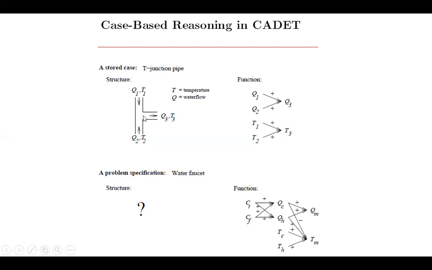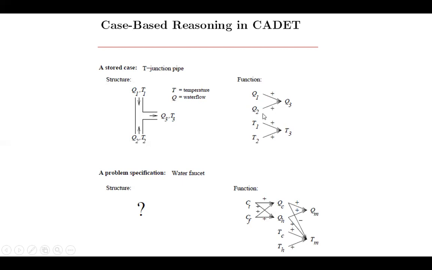Water will be mixed and it will come out of Q3. T1 represents temperature of this direction water, T2 represents temperature of this direction water, T3 is the new temperature. So our query has matched the design of this T junction pipe in the stored examples. So what are the functions this structure has got in the stored examples?